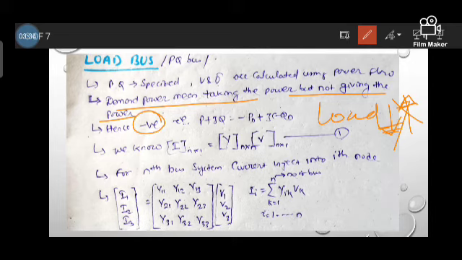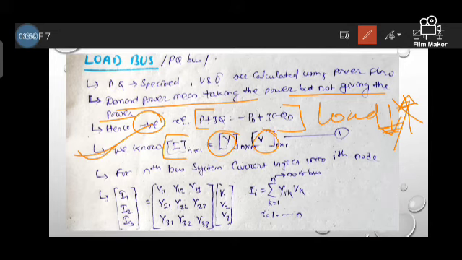So the active power plus j reactive power is equal to minus of demand active power plus minus j of demand reactive power. We have already known from the previous lectures that